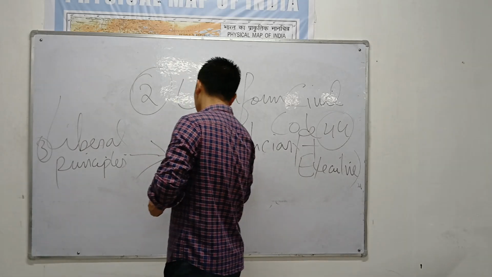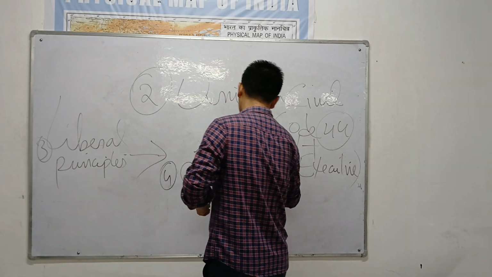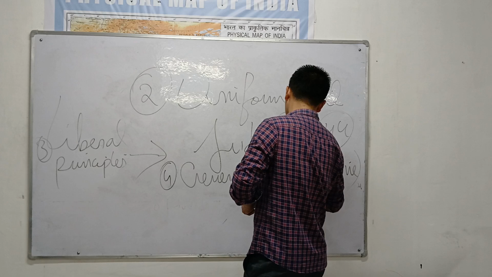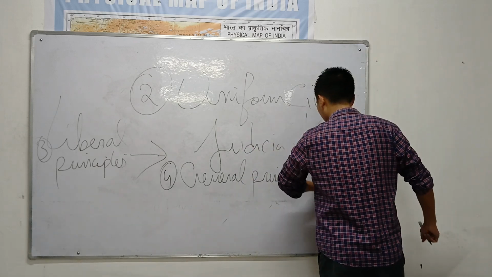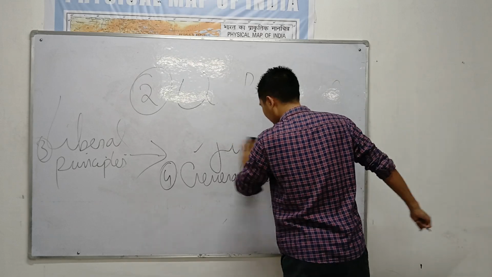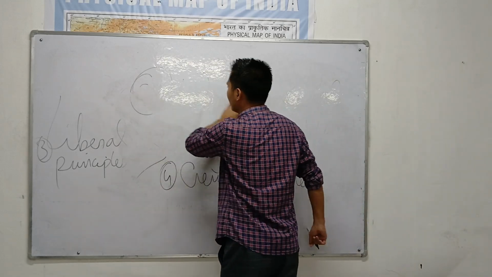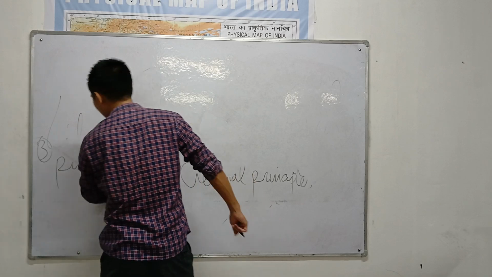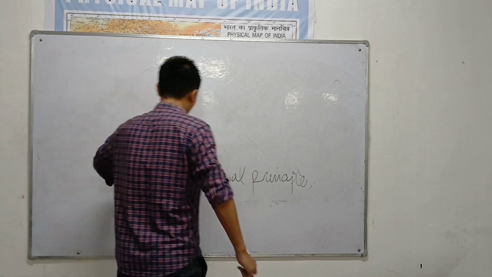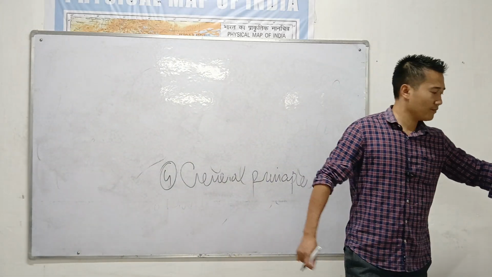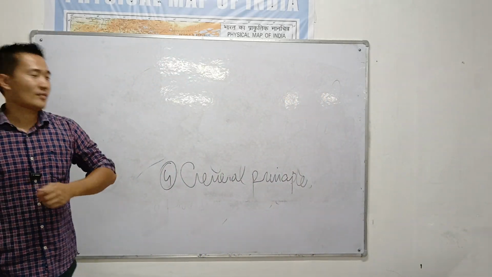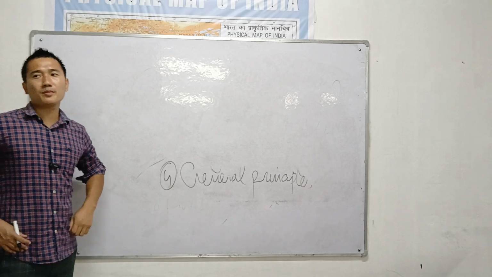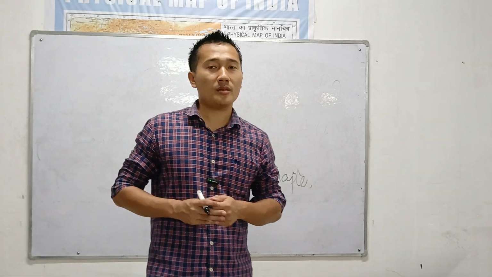Next is the general principle. Okay, general principle means which is the duty of every Indian citizen, to promote international peace and order.